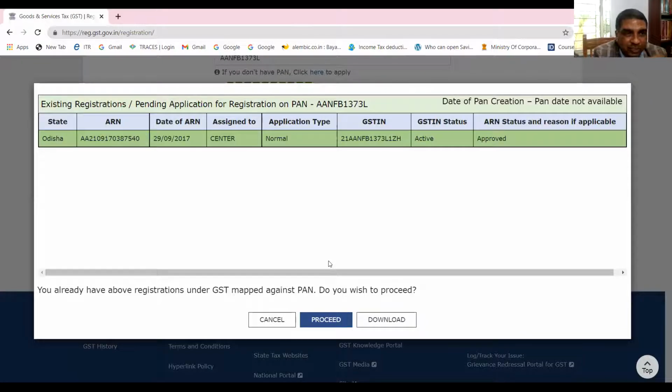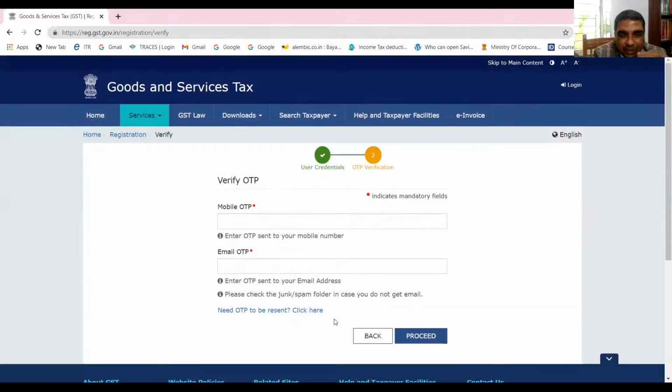Okay, so it says you see existing registration. Already this has been registered. This is the GST. Still, if you want to have multiple registrations, you can proceed. Suppose you are doing it for the first time, then this message will not be there. Still, if you want to proceed, you can proceed. Now what will happen? A message will be sent to your mobile. You can write your mobile. This is a mobile OTP and email OTP.